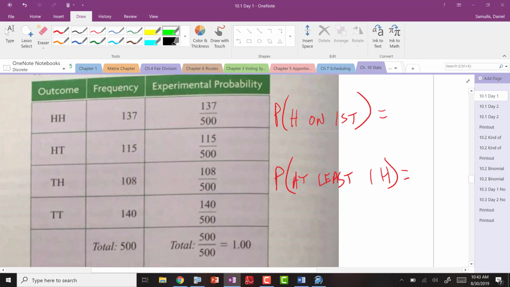Make a note to self that when you put these as a probability, what's the probability I get heads heads? Well, 137 out of the 500. These all add up to 100. All right, when you're talking about all the possibilities of a particular event, or a particular sample space, all the event probabilities add up to 100% if you cover all possible outcomes.